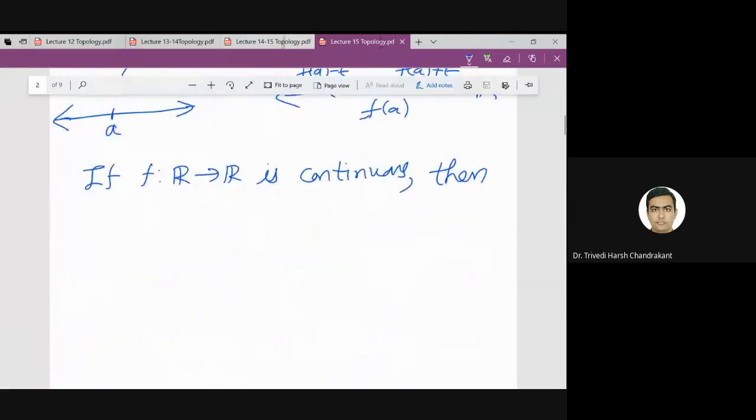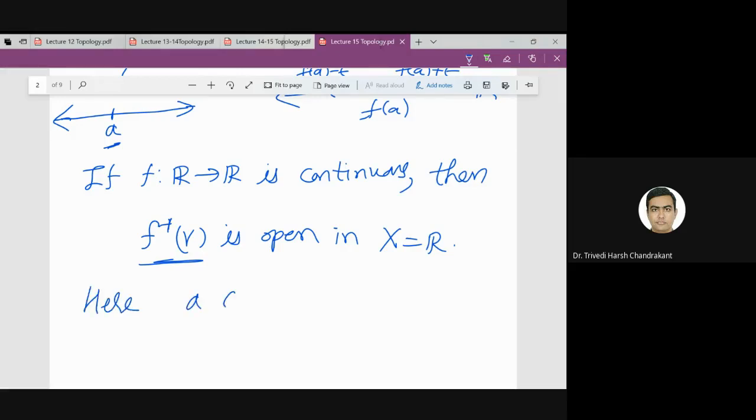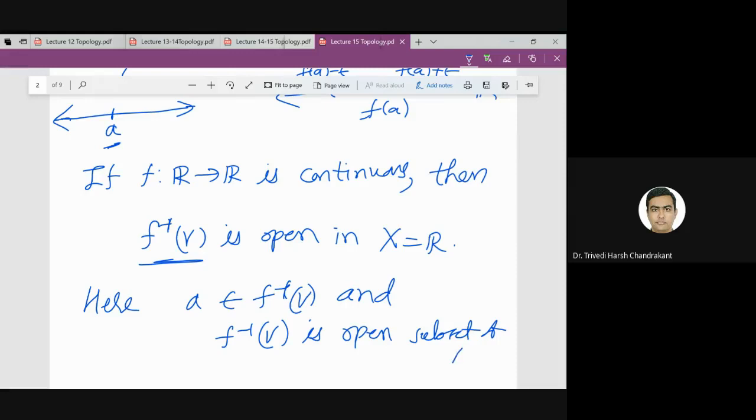So that means f inverse of V is open in X. What is X here? I am taking R because my function is from the real line to the real line. So if I have a set which is open in R, that means what? And we also know that A belongs to that, right? So here A belongs to f inverse V, and f inverse V is open in R.